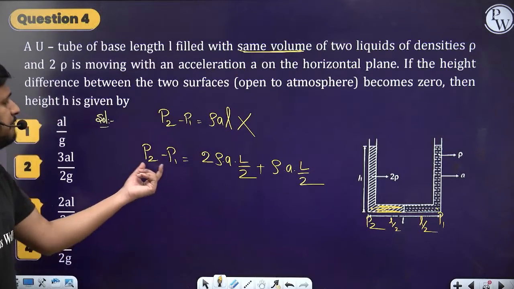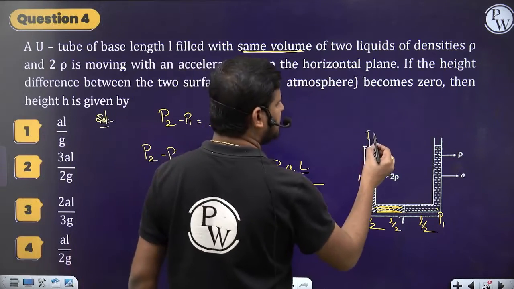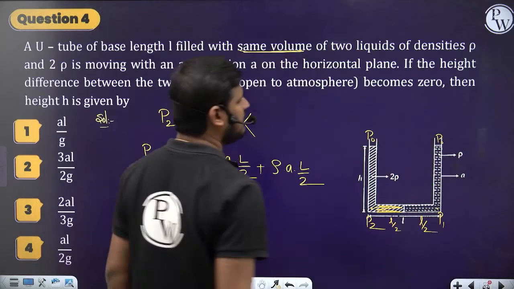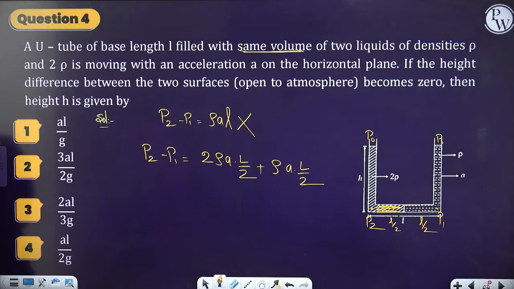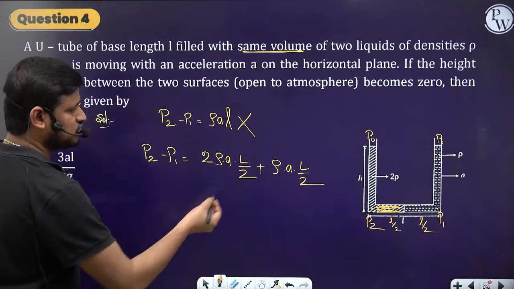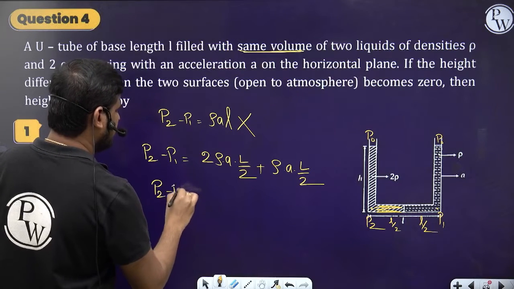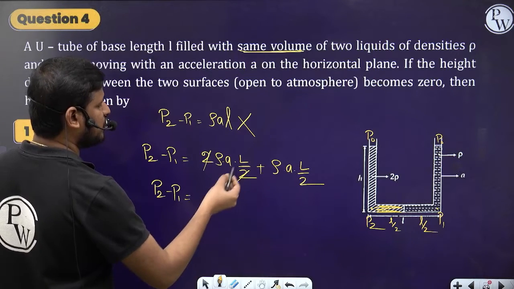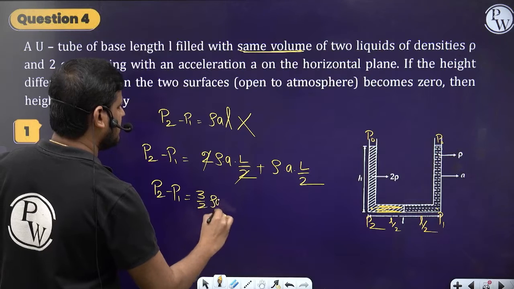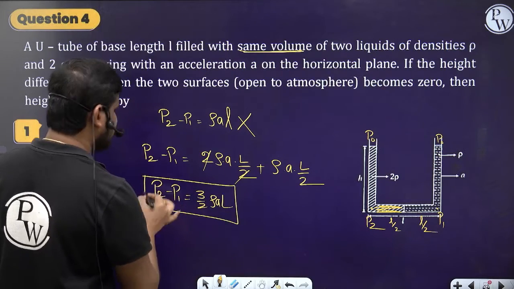So this is P2 minus P1, and here let the atmospheric pressure be P0. Now write the other equation. You know how to write the other equation, right? P2 minus P1, or P2 minus P0. Or else you can calculate this: P2 minus P1 is equal to 2 rho AL by 2, plus rho AL by 2, which is 3 by 2 rho AL. Let it be equation number 1.